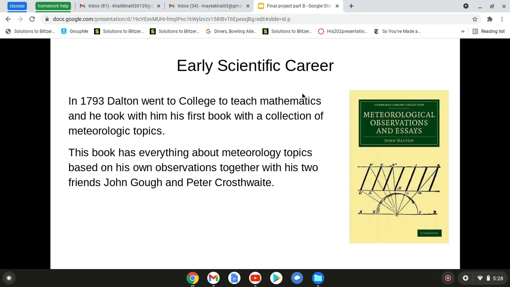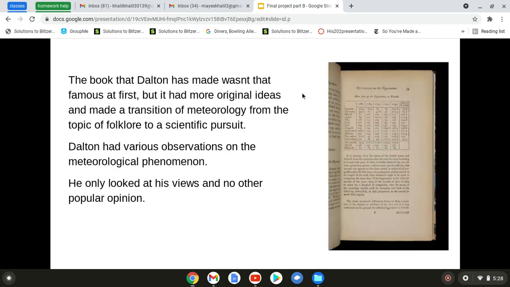This book has everything about meteorology topics based on his own observations together with his own friends John Gough and Peter Crosthwaite. The book Dalton had made wasn't that famous at first. No one really knew what meteorology was, and no one really was interested. But the book only had his original ideas and made a transition of meteorology from the topic of folklore to a scientific pursuit.